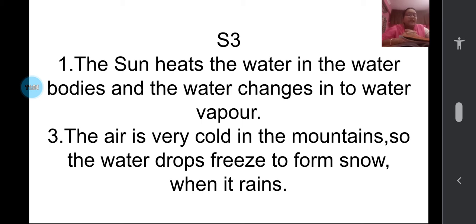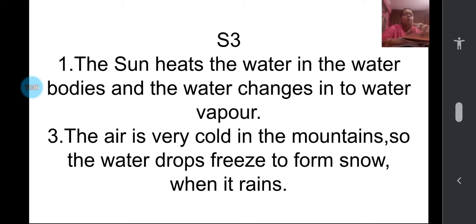The air is very cold in the mountains, children. So the water drops freeze when the rain starts. Each and every droplet will freeze to form snow, and that is how, instead of raining, the same rain that falls here falls as snow there, because the air is very cool there and the water drops freeze to form snow. Even due to the sun's heat, the snow in the mountains only flows as rainfall.